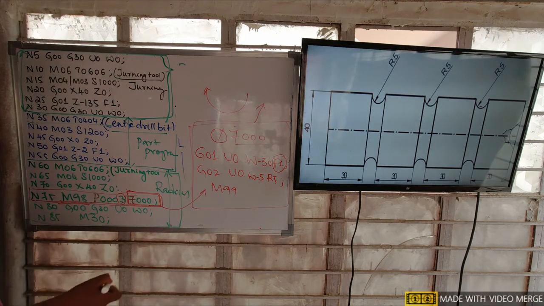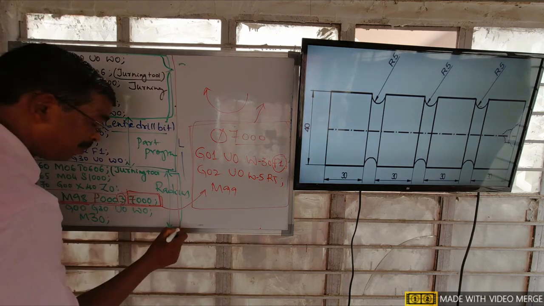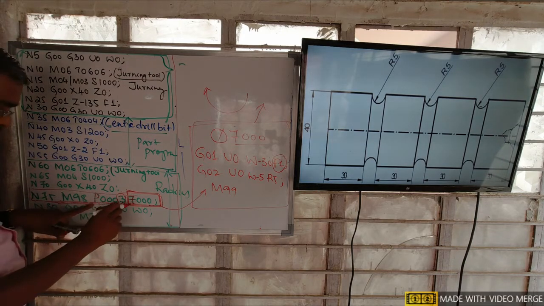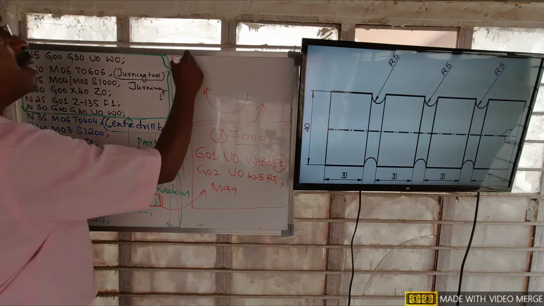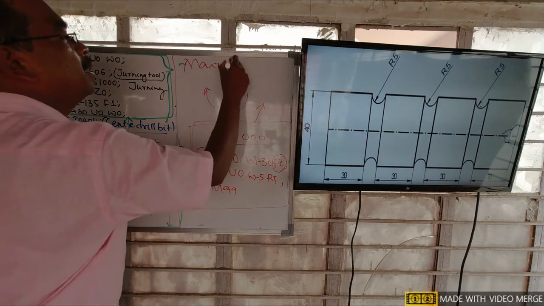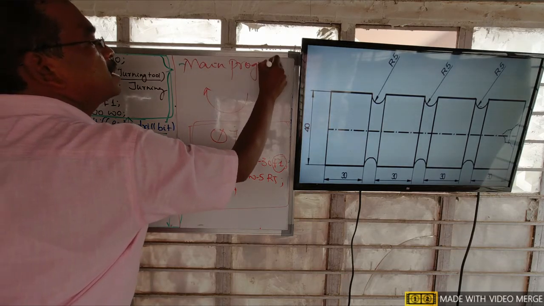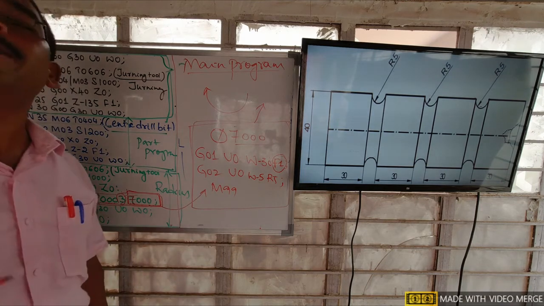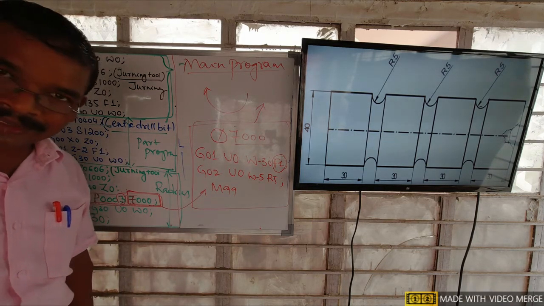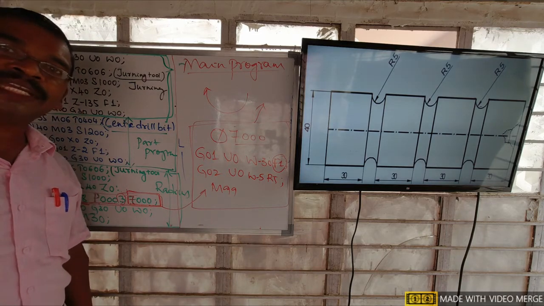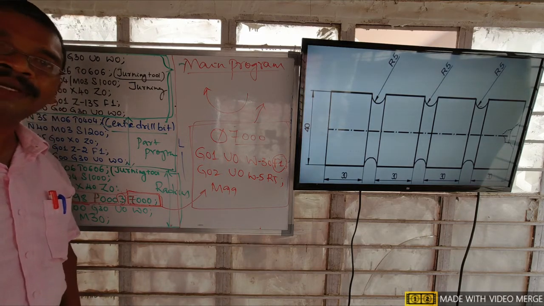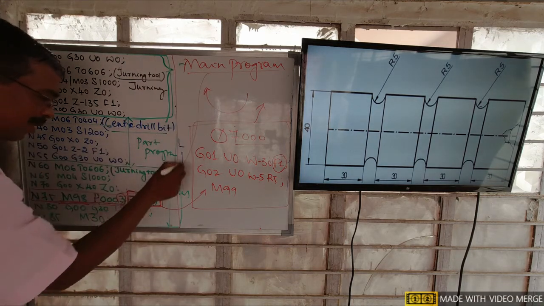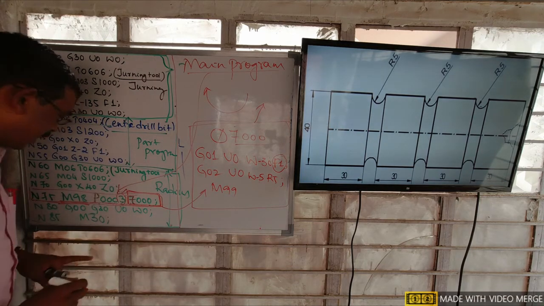When we have a subprogram in the CNC program, this program becomes the main program. Like a husband and wife become father and mother when they have a kid, in the same way this CNC program becomes the main program when we have a subprogram.